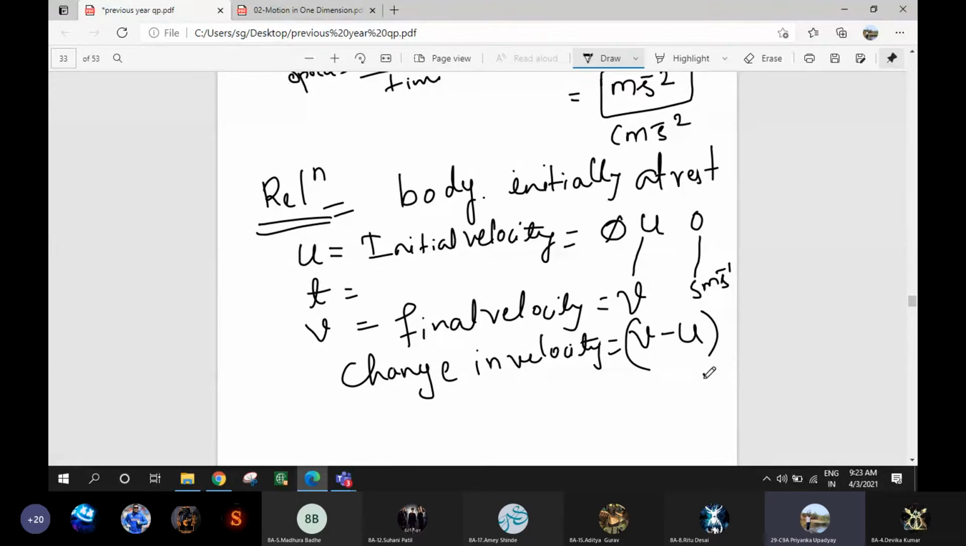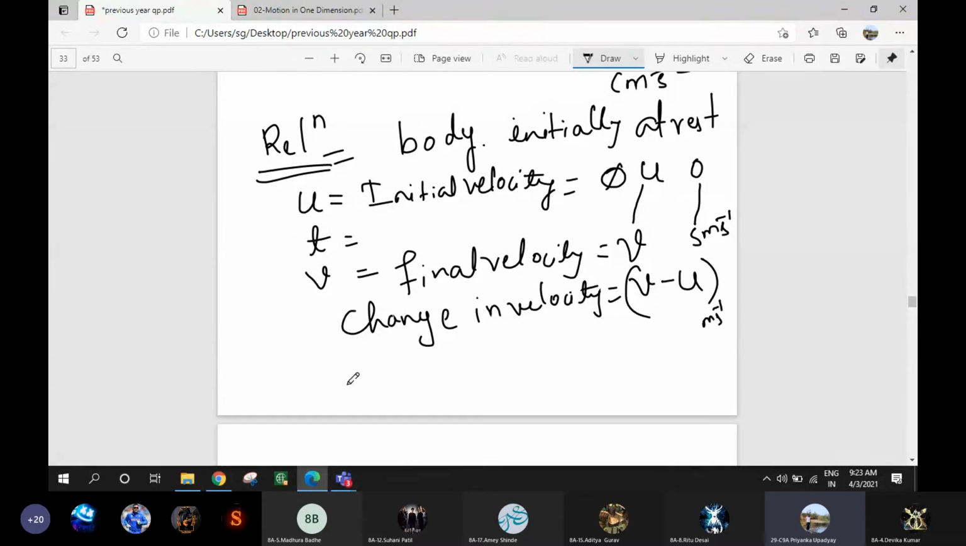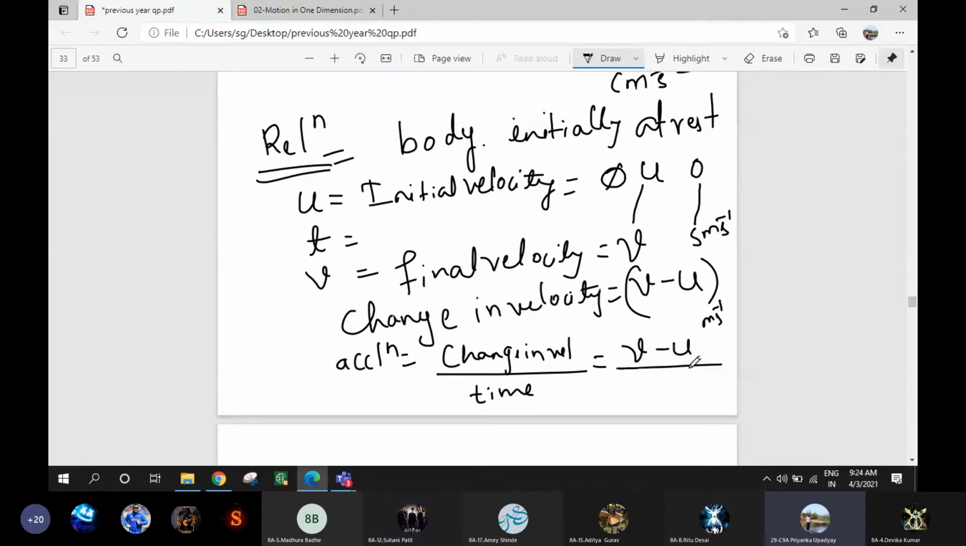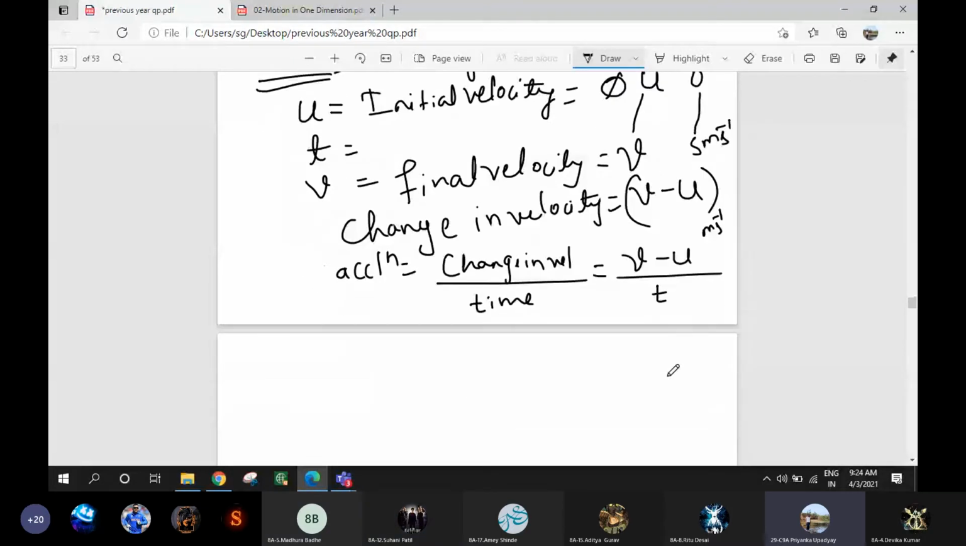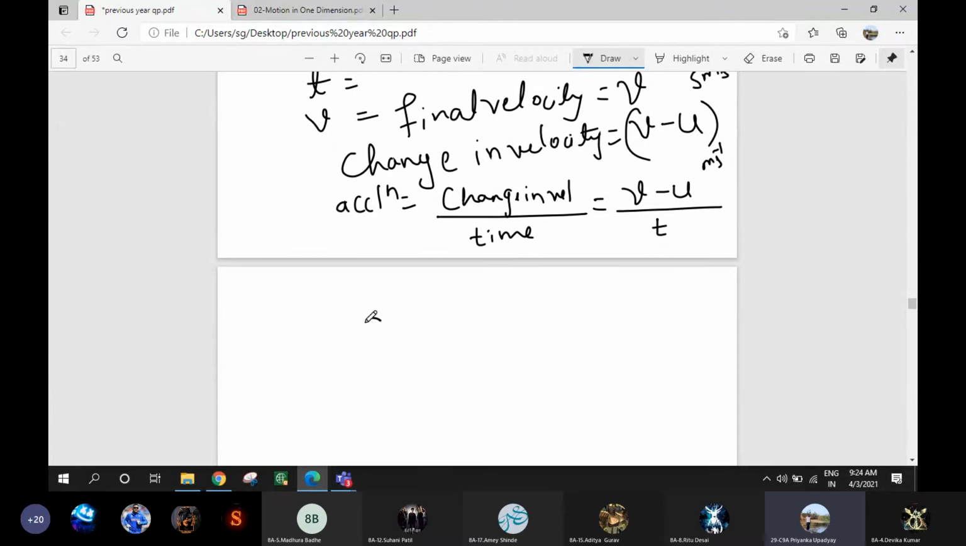Now, according to the definition of acceleration, what is the definition of acceleration? It is nothing but change in velocity divided by time. What is the change in velocity? V minus u. What is the time? T. So the expression is v minus u divided by t. Acceleration is given by the letter A. On the top, the arrow is shown because it is a vector quantity.